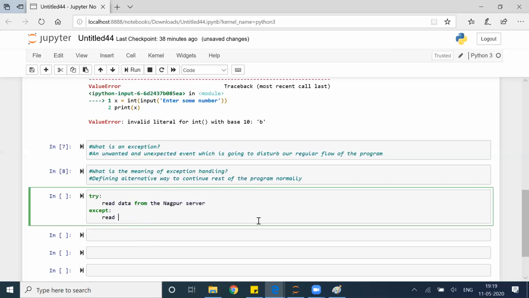Read, let's say, data from the Gurgaon file. So what happened here? I went to the code looking for the Nagpur file, not present, no problem. I'll go to the Gurgaon file and read that file, if that will solve your problem. Okay, so that is how my flow runs.